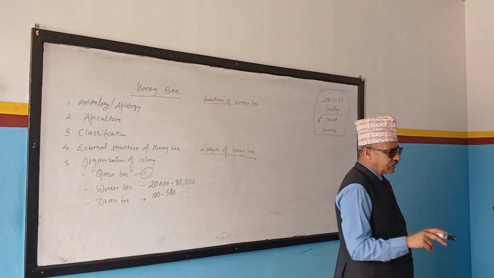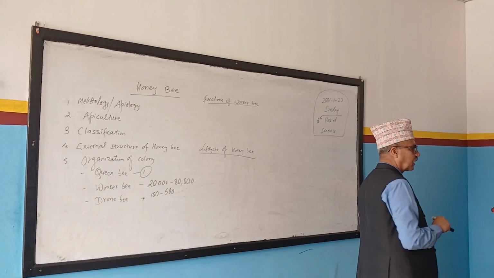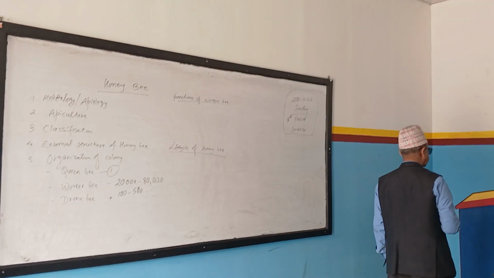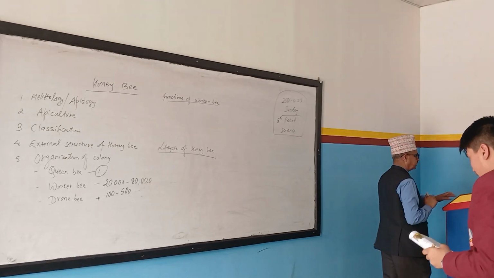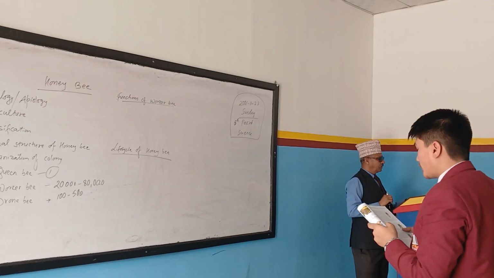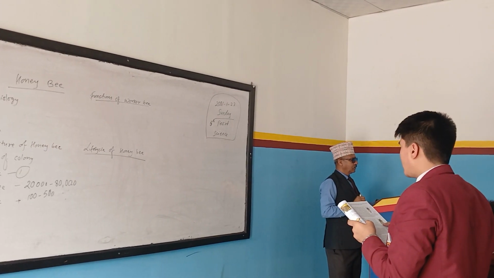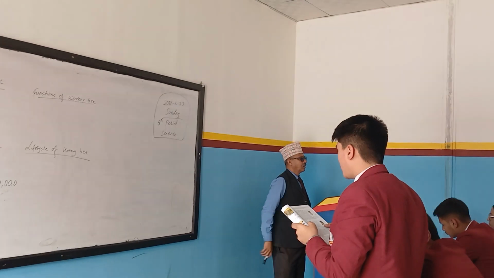Okay, what is given in the portion on the queen bee? Will you read? Generally, every beehive contains one queen. The size of the queen bee is comparatively larger than the other bees.